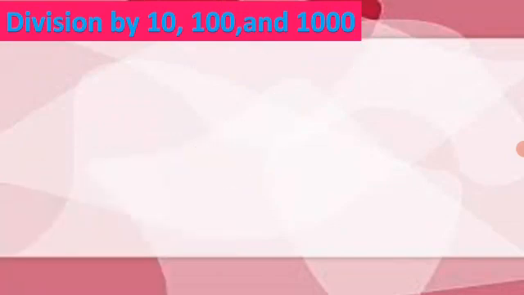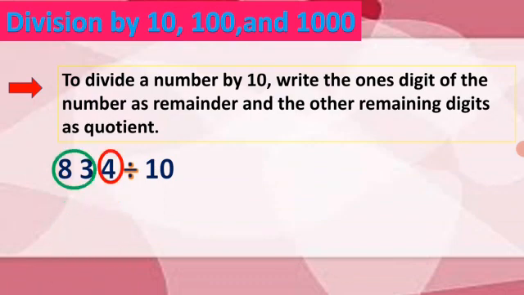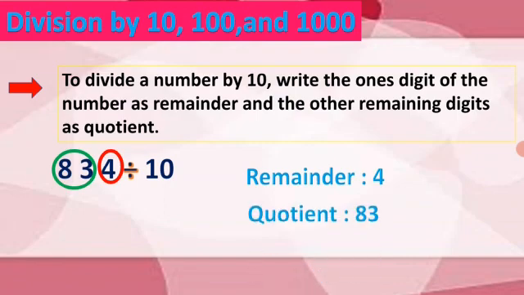Next one, division by 10, 100 and 1000. To divide a number by 10, write the ones digit of the number as remainder and the other remaining digits as quotient. For example, 834 divided by 10. Yes, the ones digit only remainder, remaining digits quotient. Here 4 is the remainder, 83 is the quotient.